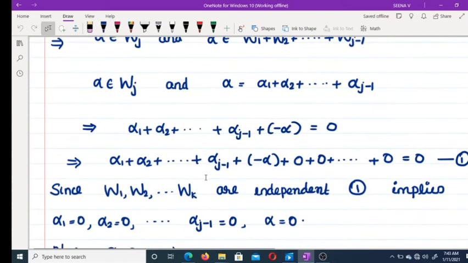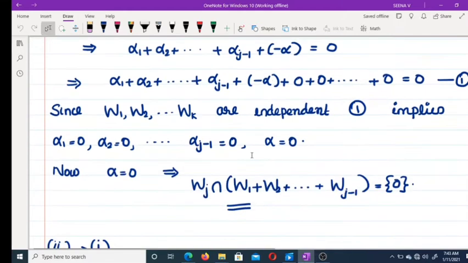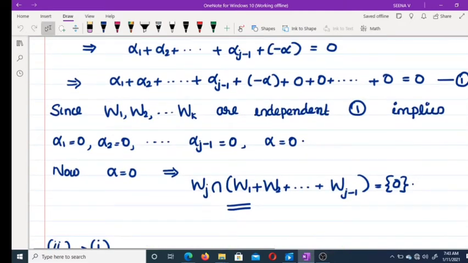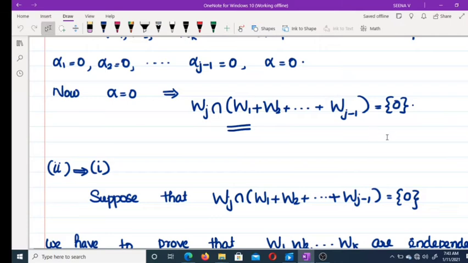Because we are considering W1, W2, etc., Wk, suppose j is less than k, we can assume like this. And this linear combination equals 0. But we know that if W1, W2, etc., Wk are independent, alpha 1 plus alpha 2 plus etc. plus alpha k equal to 0 implies each alpha is equal to 0. Therefore, alpha 1 equal to 0, alpha 2 equal to 0, alpha j minus 1 equal to 0, alpha equal to 0, etc. Now alpha equal to 0 implies alpha belongs to this set intersection. Alpha equal to 0 implies this intersection equal to set {0}. Wj intersection (W1 plus W2 plus etc. plus Wj minus 1) equal to set {0}.